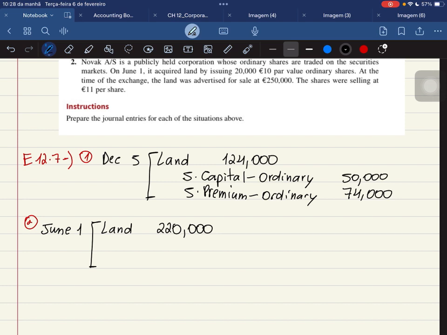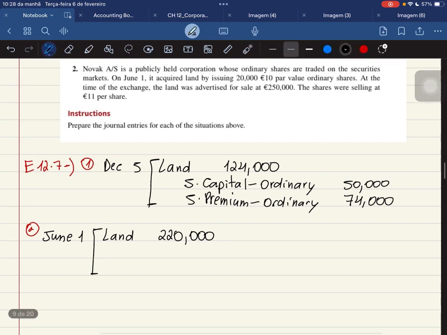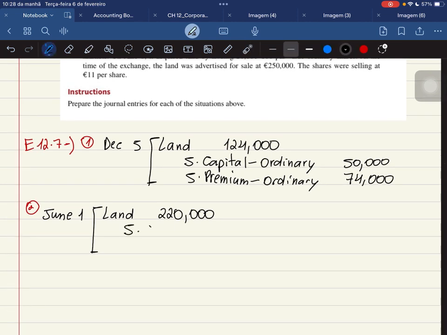Okay, now again here, if we compute these together, that will give us 200,000, correct? But this is different from 220,000, which means that we are again going to need both accounts, both share capital ordinary and share premium ordinary. Why is that?